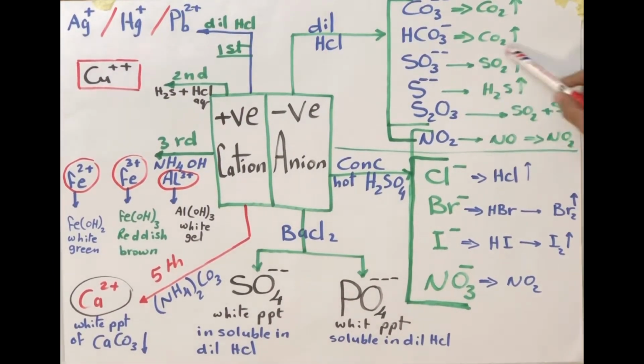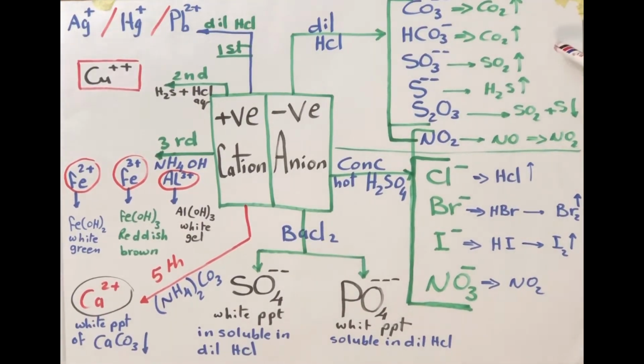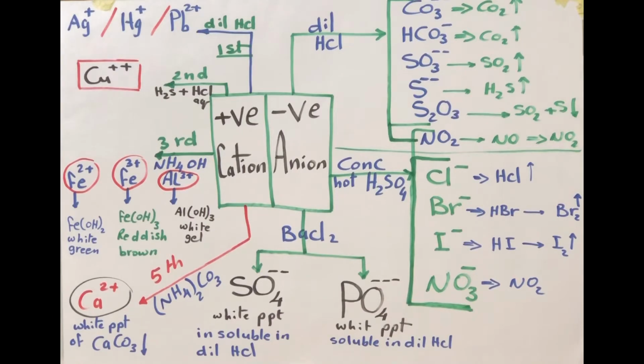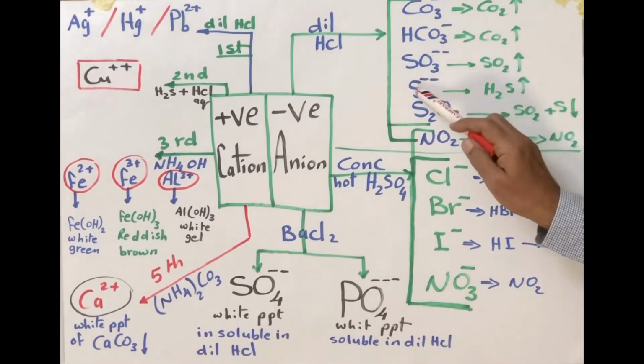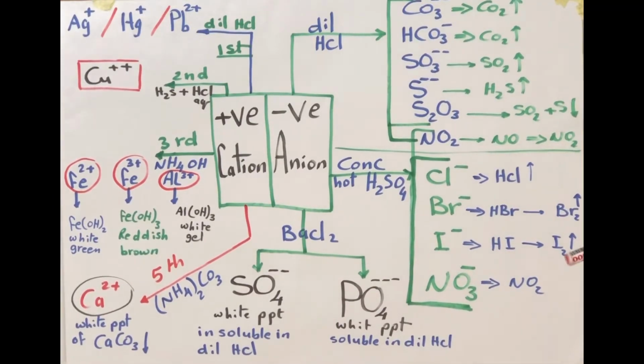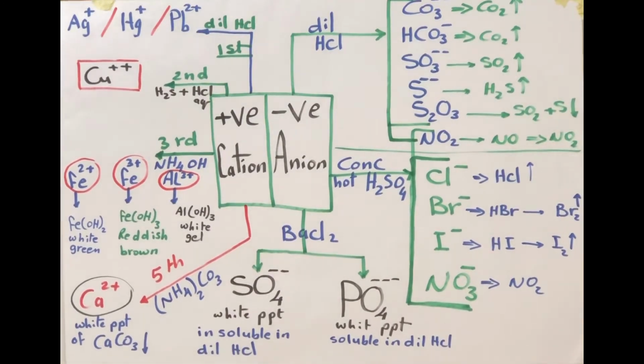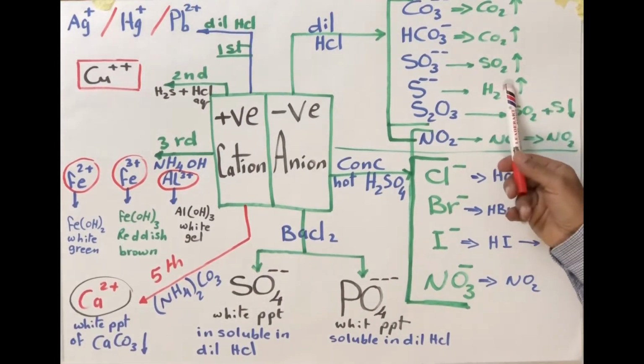Sulfite produces SO2, and we can determine its presence by K2Cr2O7, which changes color. Sulfide produces H2S, with a bad smell, and changes vapor-wetted lead acetate paper into black.